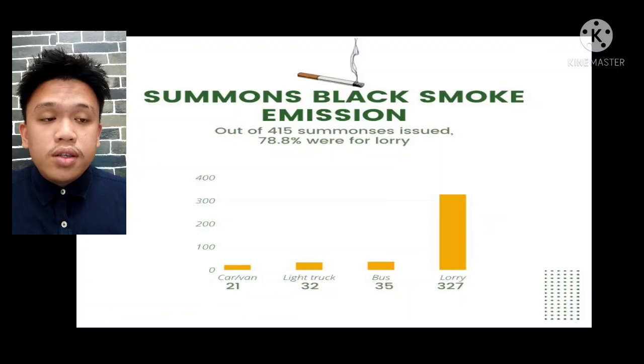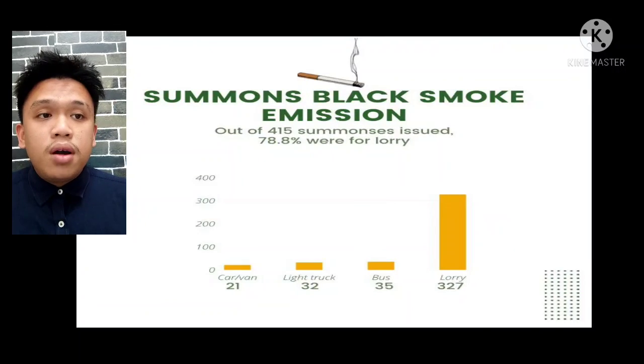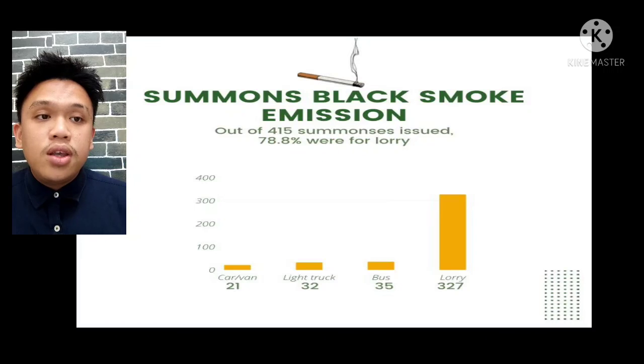Okay, my next point is about summons for black smoke emission. As you can see, the bar graph shows the percentage of summons for black smoke emission: out of 415 summons issued, at least 78.8% were for lorries. As you can see on the chart, among car or van, truck, and bus, the highest bar percentage is lorry. Okay, the next slide.